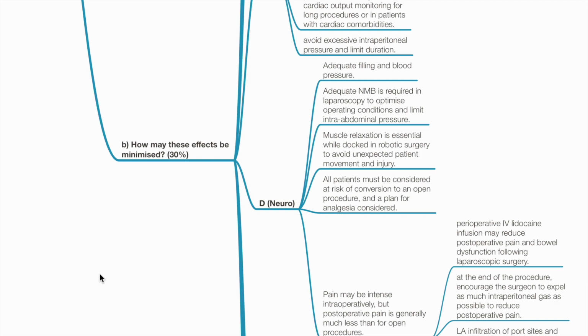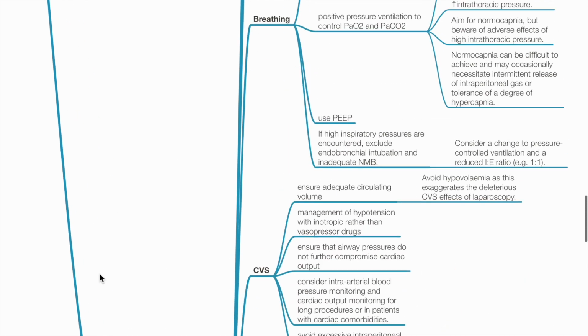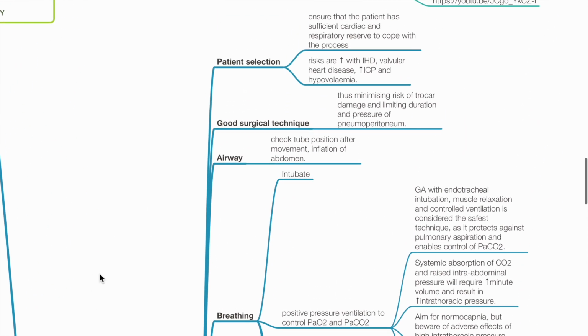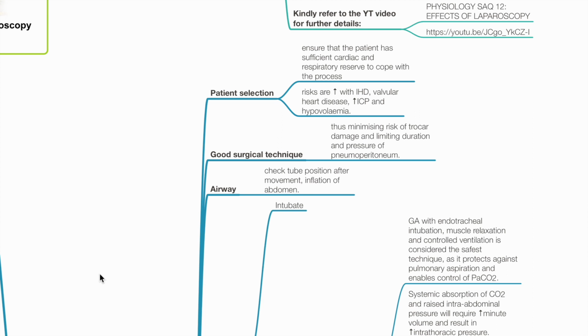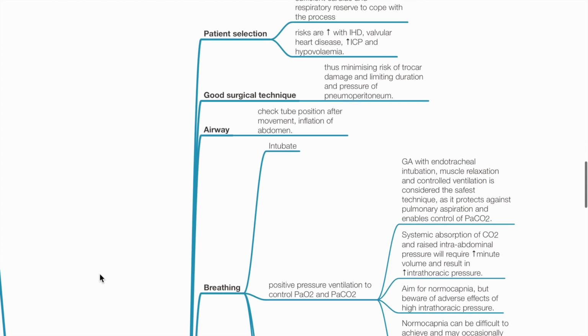B. How may these effects be minimized? Patient selection. Ensure that the patient has sufficient cardiac and respiratory reserve to cope with the process. Risks are increased with ischemic heart disease, valvular heart disease, raised ICP, and hypovolemia. Good surgical technique minimizes risk of trocar damage and limits duration and pressure of pneumoperitoneum.